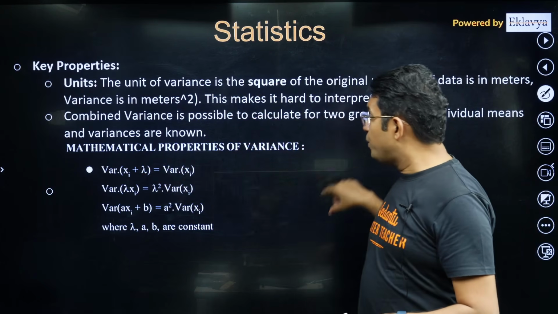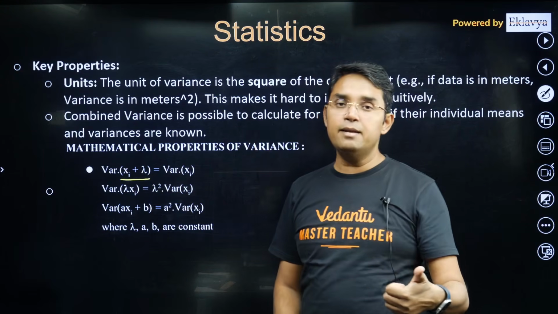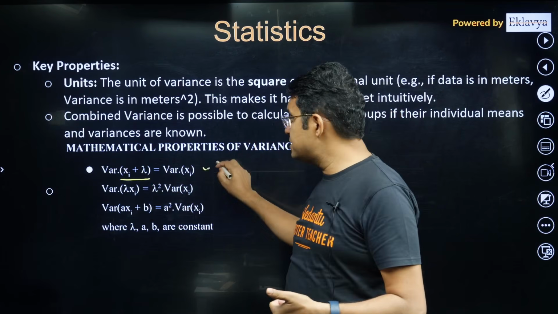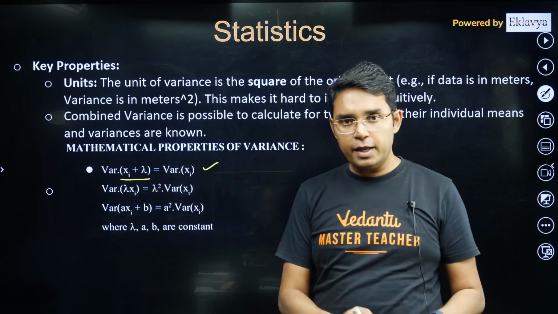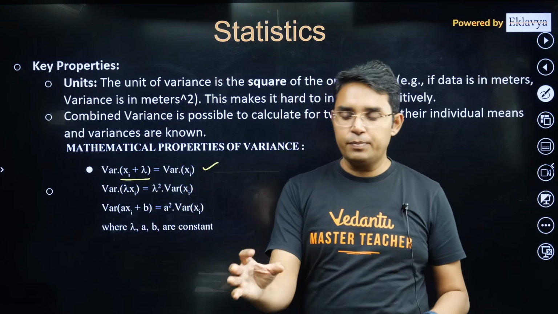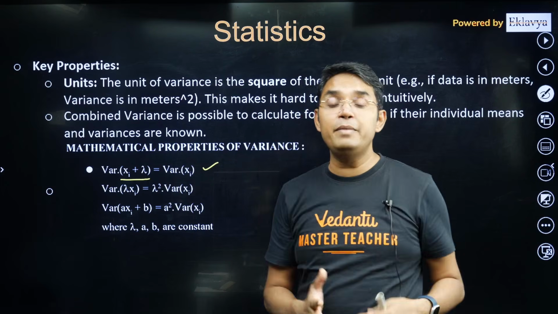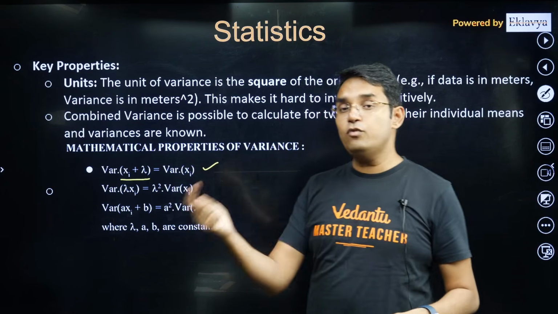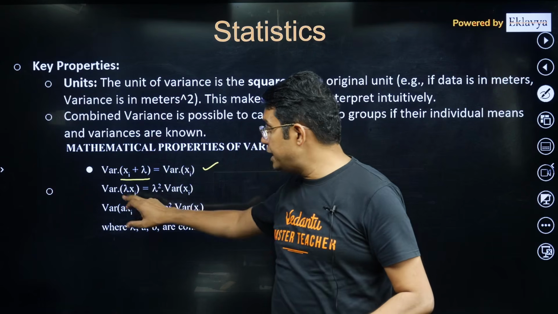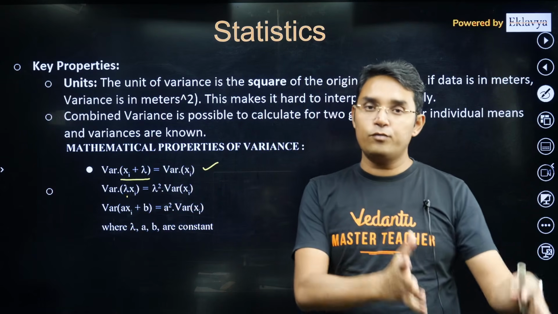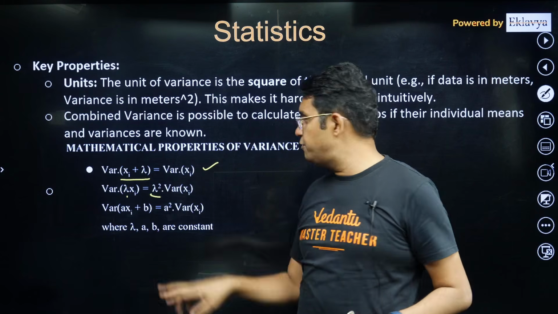Then there are properties related to variance. If you add a certain number to every data, then your variance doesn't change. It will be the same as the old data. So that's a very useful thing. You just have to add or subtract some number, whatever fits best or whichever you feel will make your calculation easier, and then you find the variance and you still get the same value of variance. Okay, that's one thing. If you multiply the entire data by some non-zero constant, let's say lambda, then it will be lambda square times the variance.